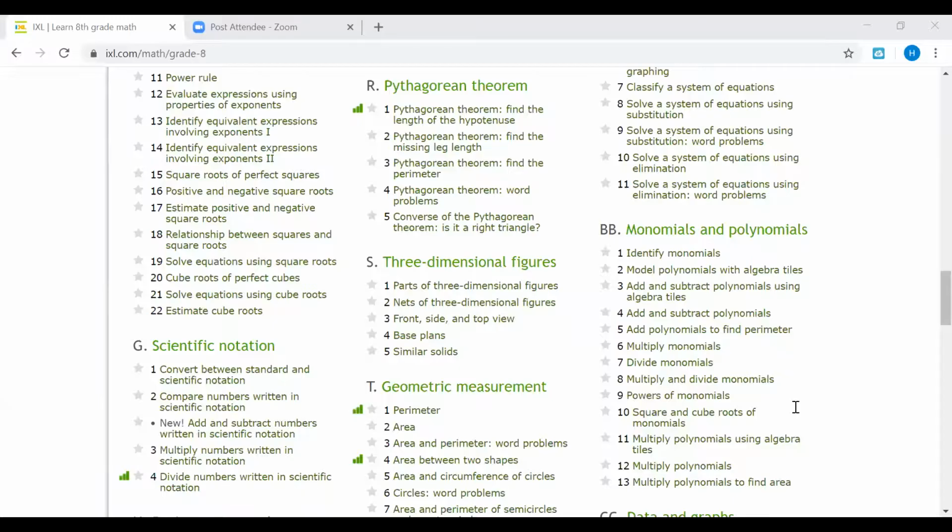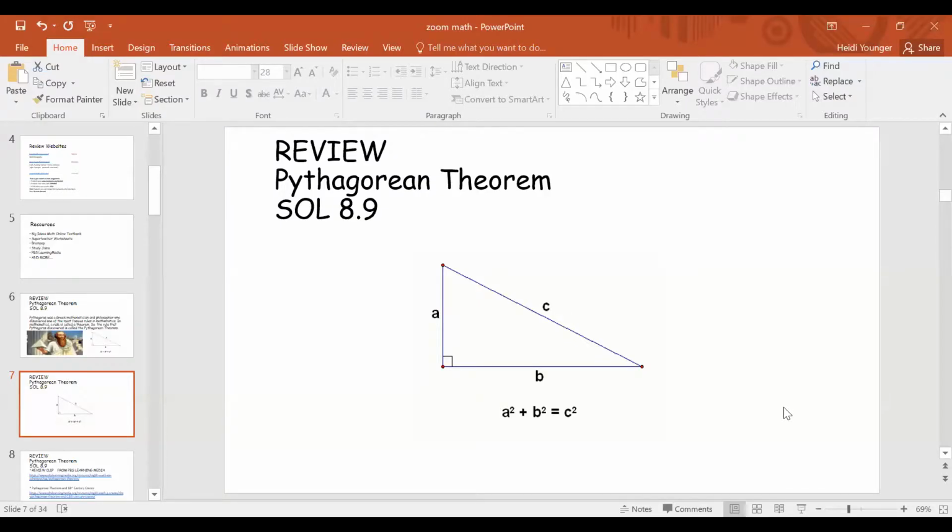So hopefully that was helpful for you to review the hypotenuse. Let me show you IXL here. And again, if you have any questions on how to log into IXL, please let me know. Please go to grade 8 math, go to letter R, and I'm going to ask you to practice number 1, where it says finding the length of the hypotenuse. Again, remember, we're looking at a squared plus b squared equals c squared, and you are going to practice solving for the hypotenuse, which is also side C.